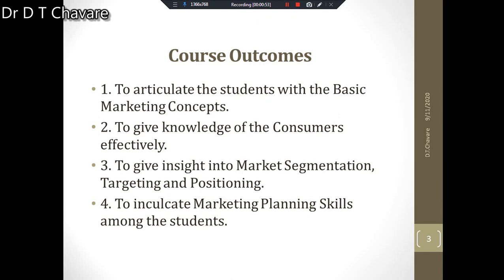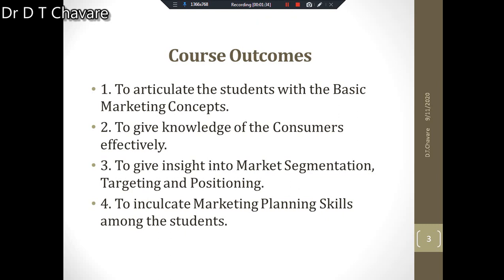Now, we have to understand what the course outcomes of this marketing management are. First outcome is to articulate the students with the basic marketing concepts. It means that students should be articulated with the basic concepts of marketing. This is the first outcome. Second outcome is to give knowledge of the consumers effectively. It means that knowledge of consumers should be given to the students effectively, and that is also a course outcome.